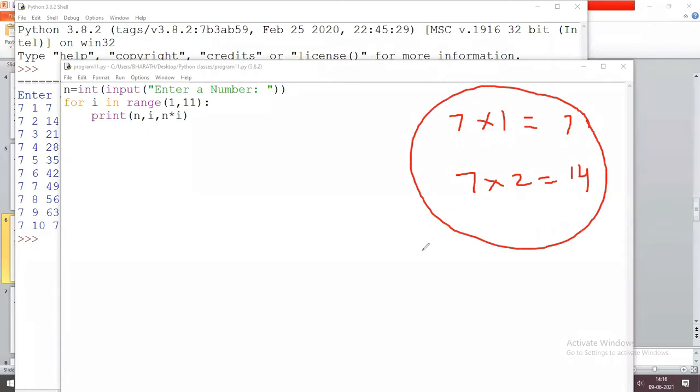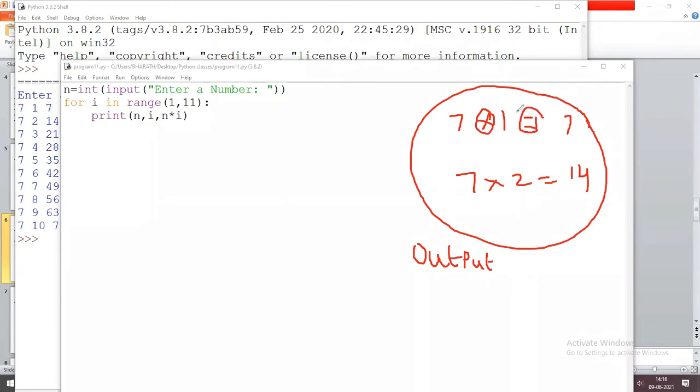In previous classes we discussed output formatting. Here the output format uses the multiplication symbol, that is x, and the equals to symbol.